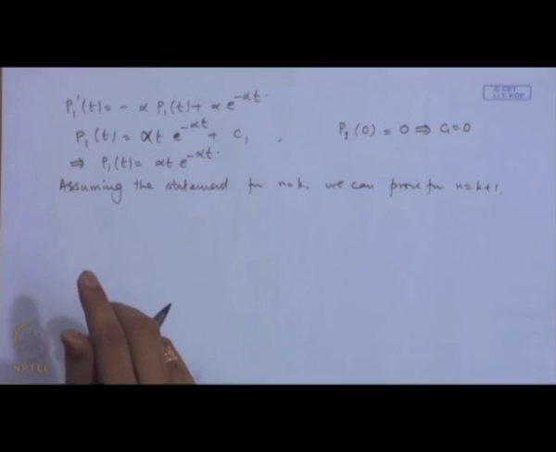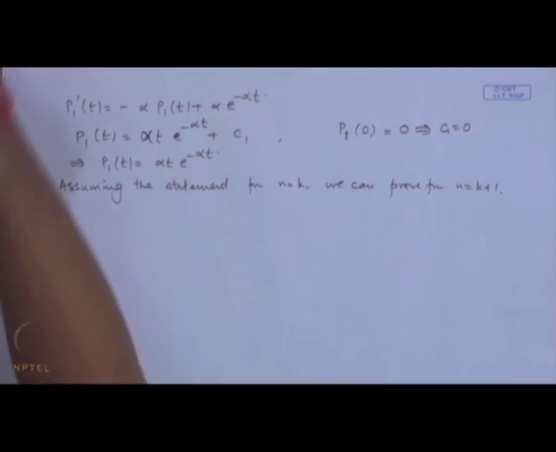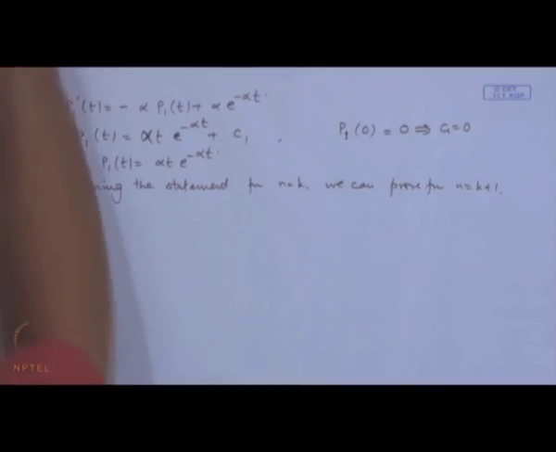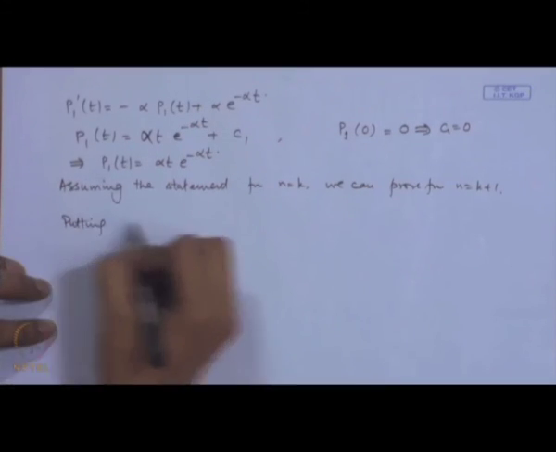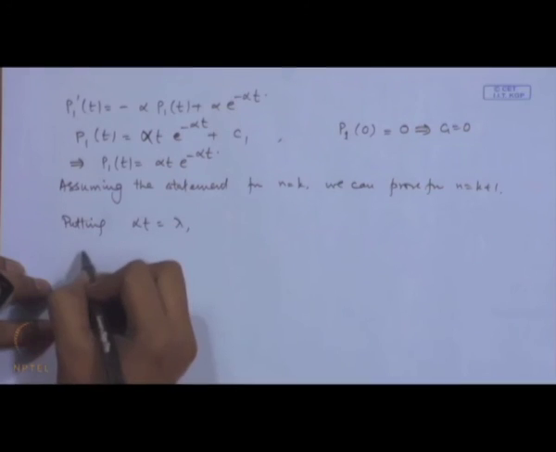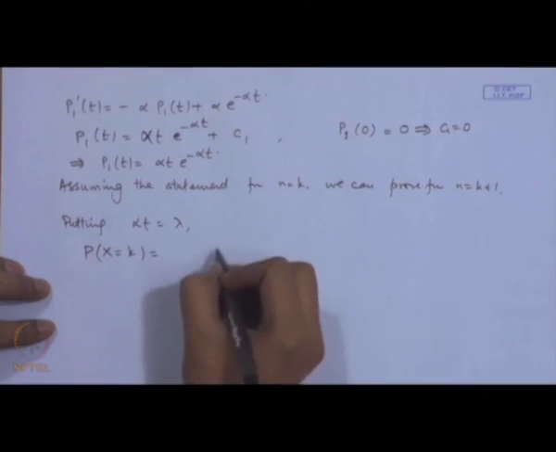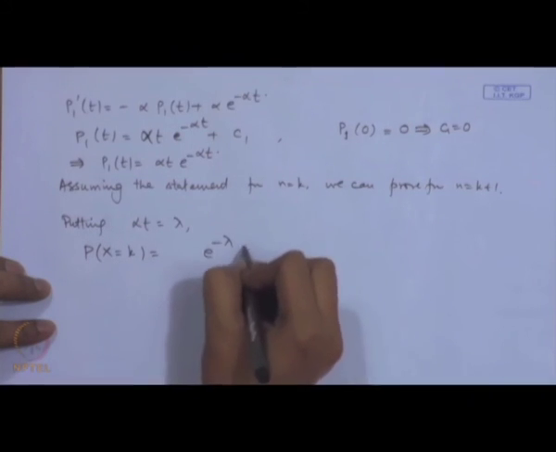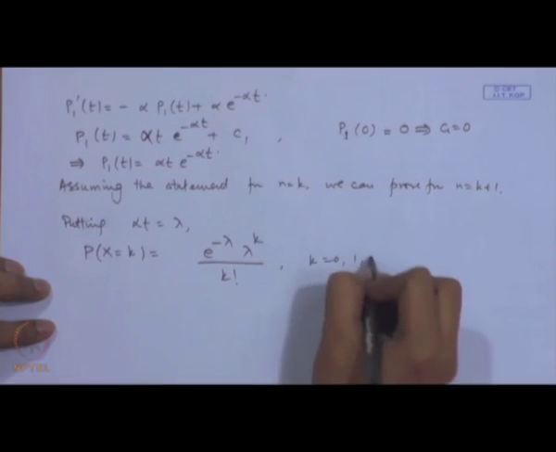So, now in practice generally what we do, we can substitute this alpha t as some lambda and we can write down the expression for the distribution. Putting alpha t is equal to lambda, we write the distribution probability x equal to k is equal to e to the power minus lambda, lambda to the power k by k factorial for k equal to 0, 1, 2 and so on.